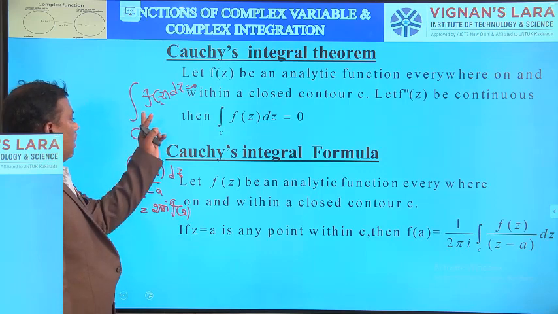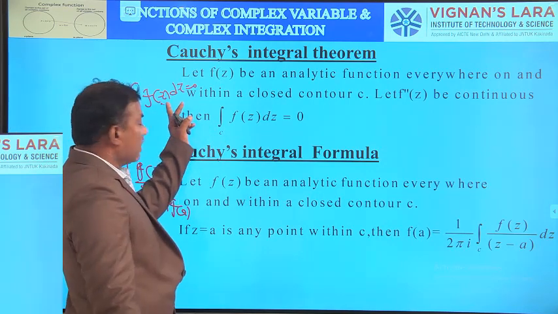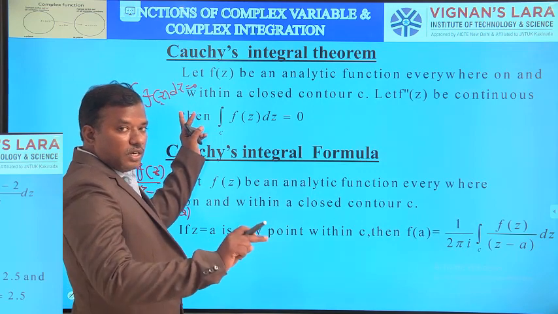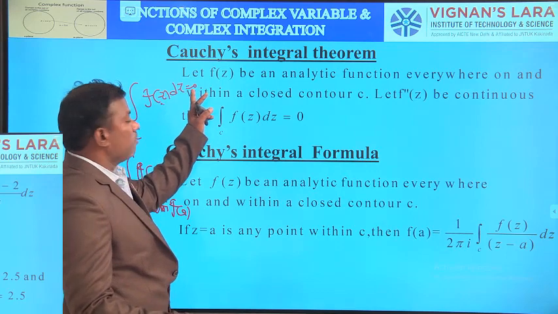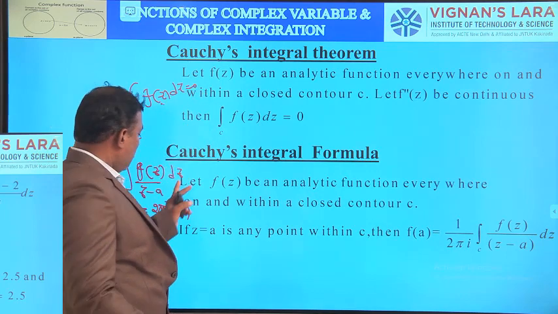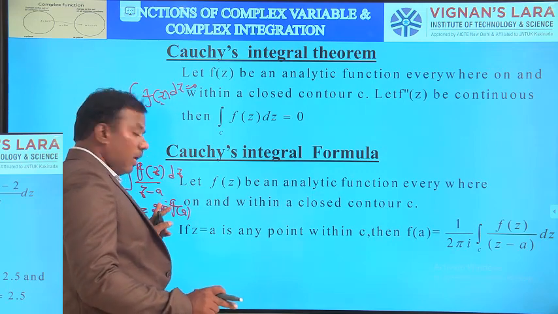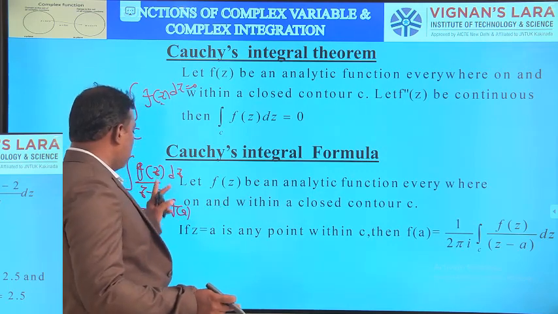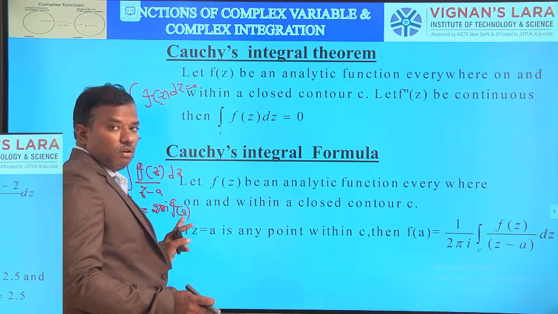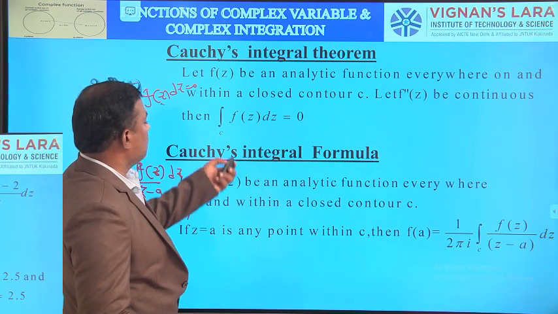Coming to the problem, here f of z is analytic within and on C. Using Cauchy's integral theorem and integral formula, we can calculate the integral. Here, in this previous problem, we have to calculate the function value, not the integral. Then coming to the generalized Cauchy's integral formula.